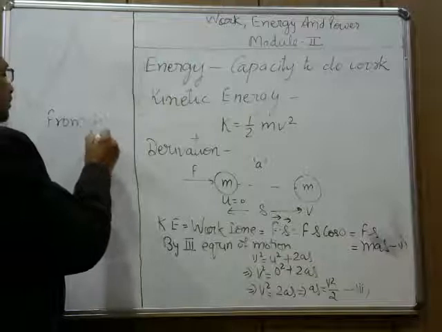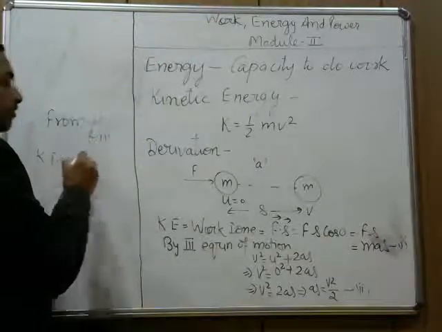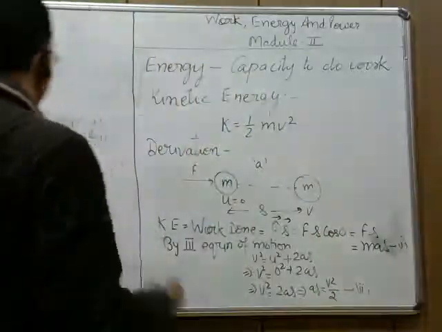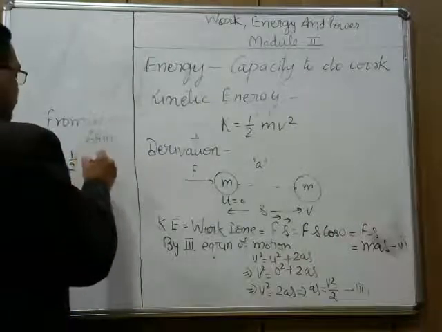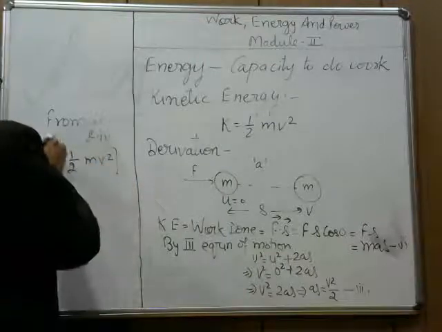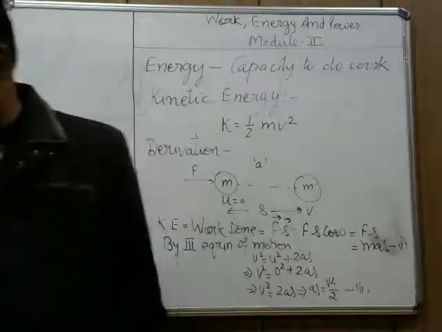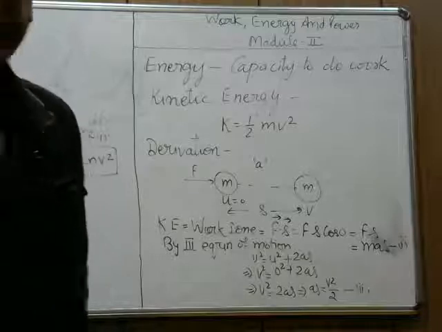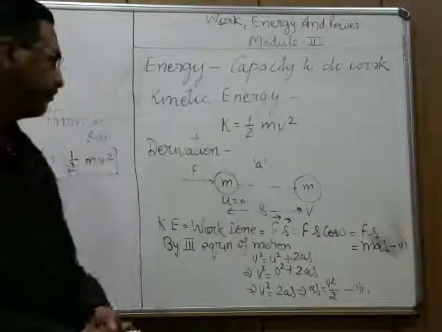Now from the first and second, kinetic energy equals mas, and the value of as is v square upon 2. So this is half mv square. This is the derivation, and if you recall, this derivation has been explained to you in class 9th. You have already learnt that in class 9th.